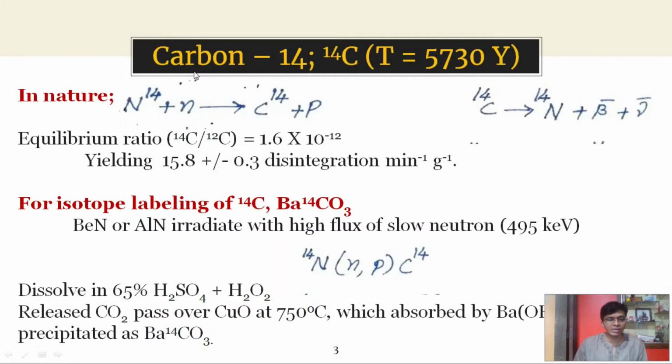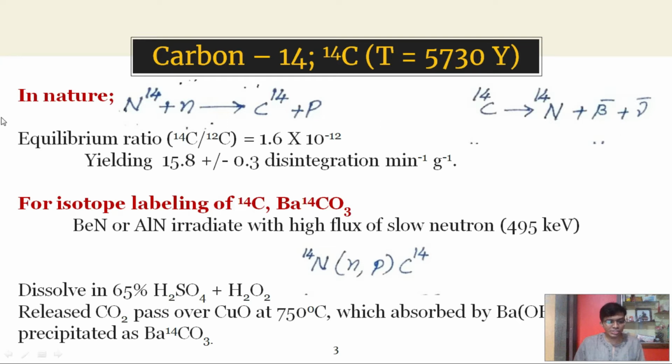The second isotope is carbon 14. It has a half-life period of 5730 years. This carbon 14 isotope disintegrates to form stable nitrogen 14 with beta and gamma rays.